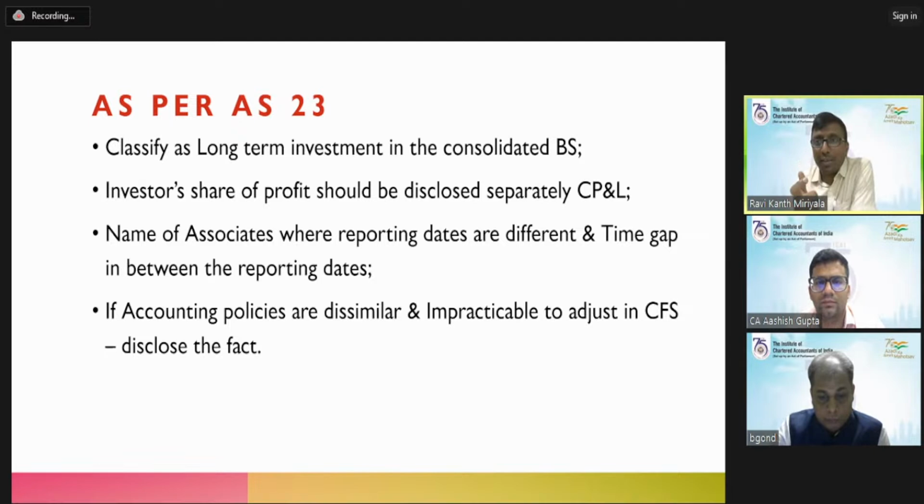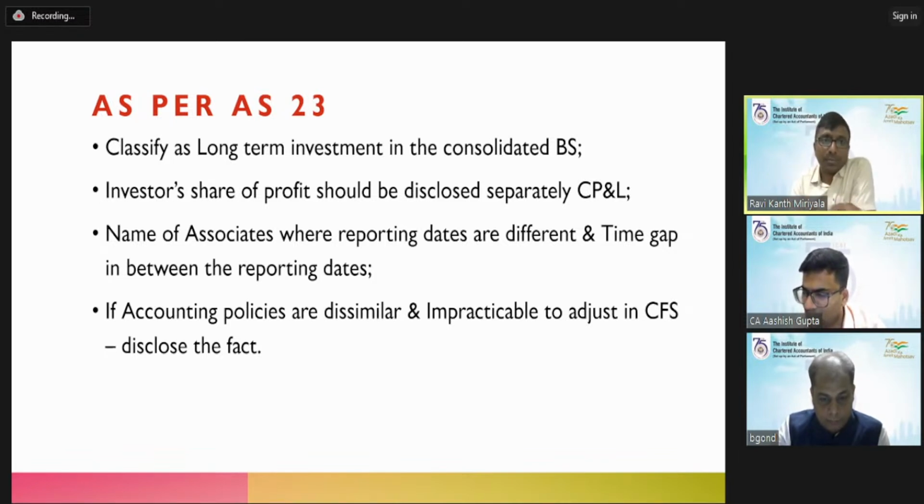But you will be making some adjustments. If there is a major transaction, your profit and loss may be adjusted to that extent. Under that information, that means your balance sheet date and the associate's balance sheet date are not matching, then this point will arise. Otherwise, this point will not come. That is the name of associates where reporting dates are different and the time gap between the two reporting dates is 3 months or maximum 6 months to allow, so that information is to be given.